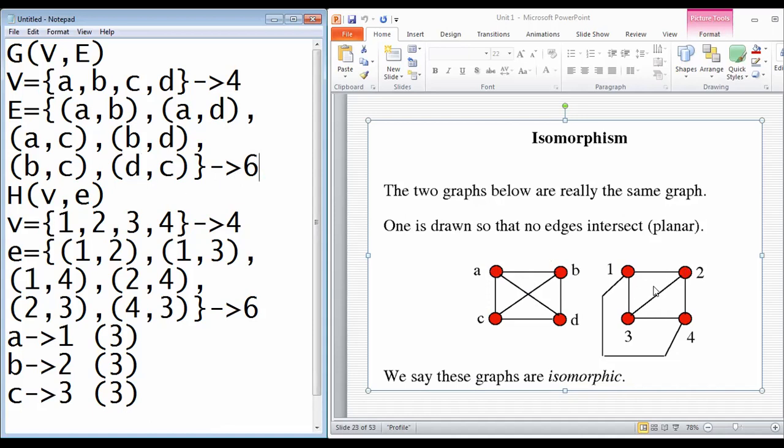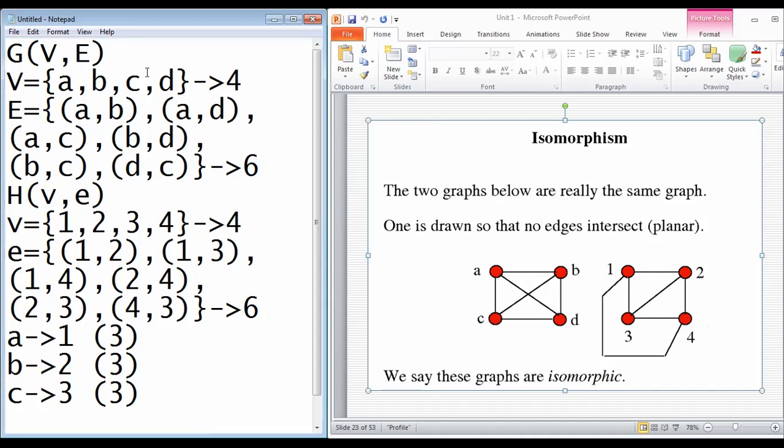In the second case, where the graph is called H with V comma E, V is the set of vertices 1, 2, 3, 4, and the total number of vertices will be 4. The edges are listed out: 1 to 2, 1 to 3 and 1 to 4. Similarly 2 to 4 and 2 to 3, and 4 to 3. So the total number of edges in the second graph is 6.